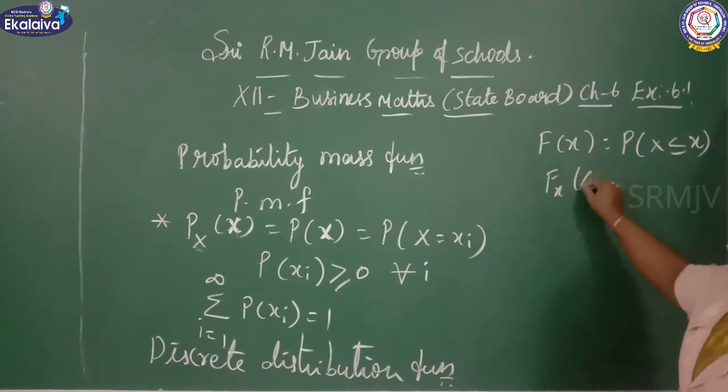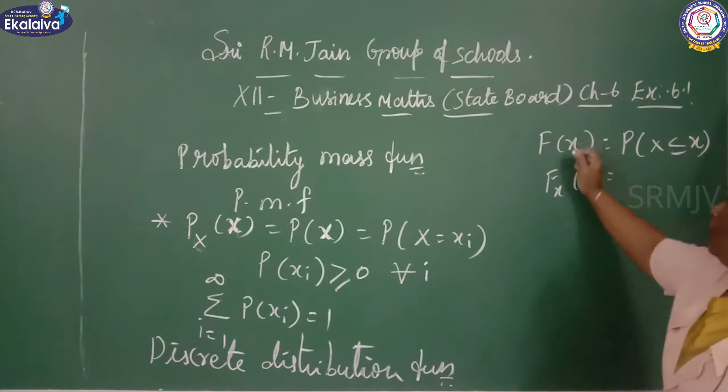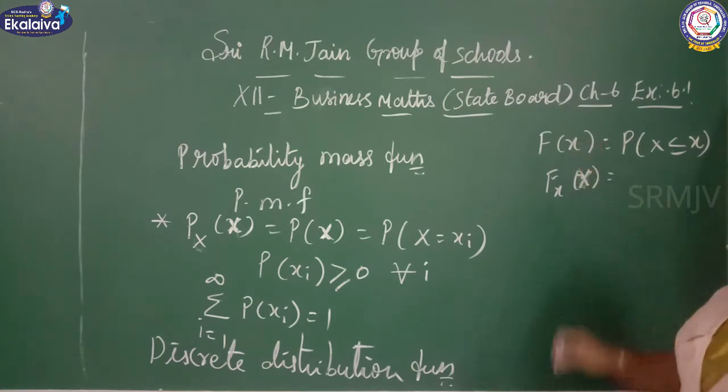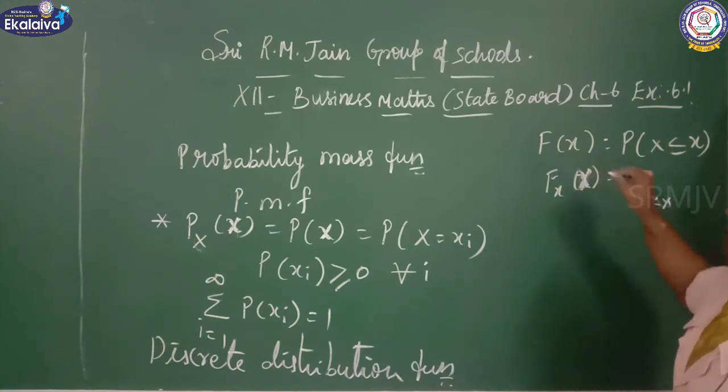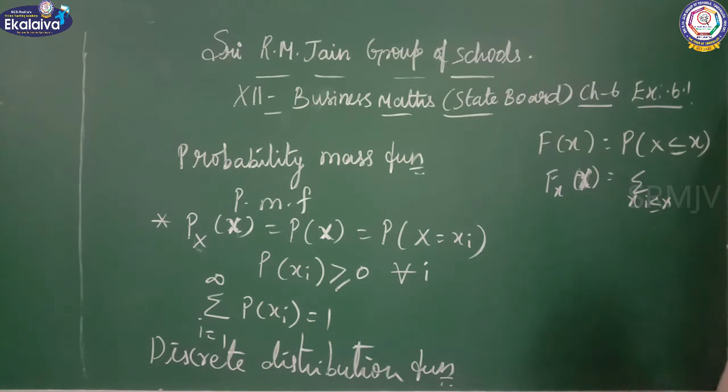F of x equal to sigma over xi less than or equal to x of P of xi.